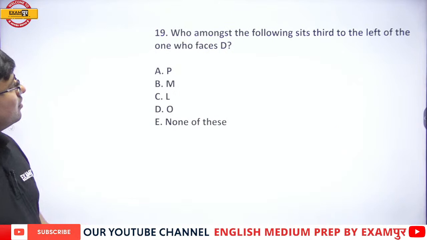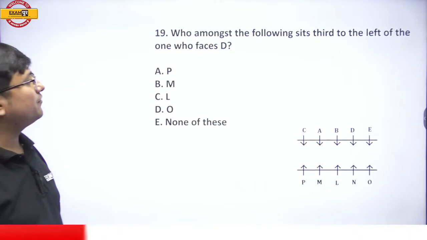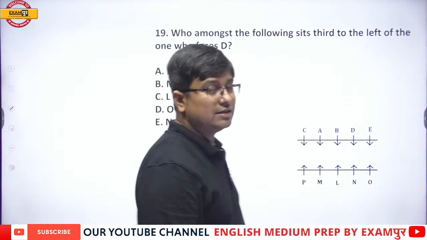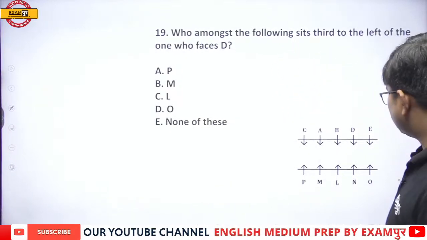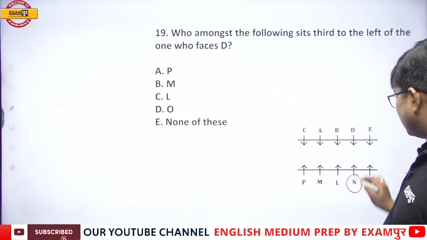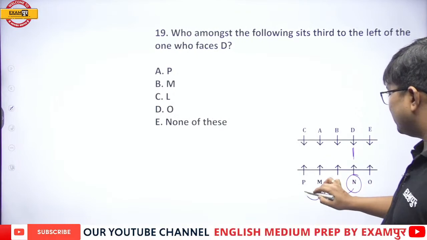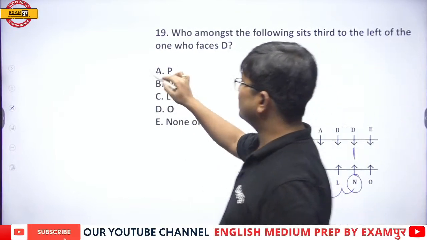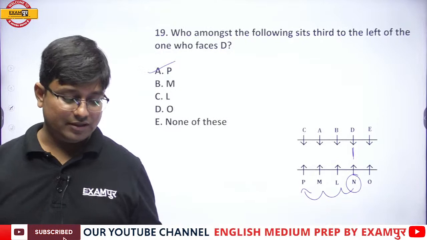And finally, who among the following sits third to the left of the one who faces D? The one who faces D is this, and it's 1, 2 and third left is P. And that's the right answer. Option number A, that is P.